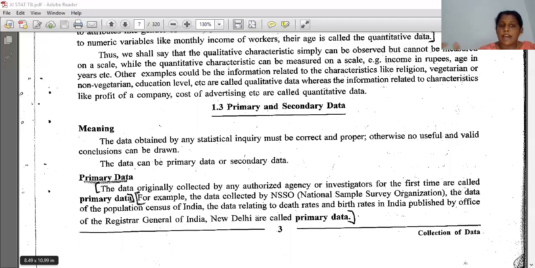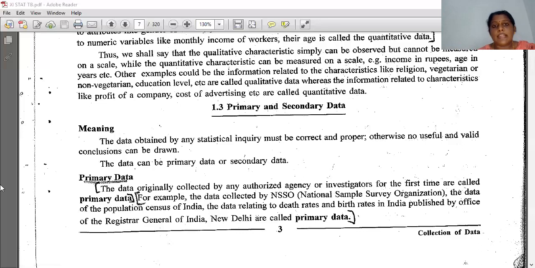When I am collecting the data directly from any source, visiting there and collecting the data, that is called primary data. And if, after collecting it, I give it to a third person, then that is called secondary data. Like if I ask you what the birth rate or death rate was in the year 2010 or 2001 or 2005, you will search in Google, or see a magazine, or go into the library and search in a book where you will get such numbers.